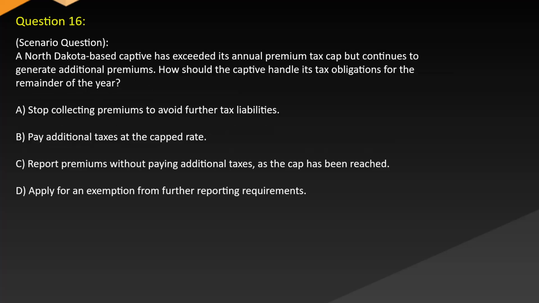Question 16. Scenario question: a North Dakota-based captive has exceeded its annual premium tax cap but continues to generate additional premiums. How should the captive handle its tax obligations for the remainder of the year? A. Stop collecting premiums to avoid further tax liabilities. B. Pay additional taxes at the cap rate. C. Report premiums without paying additional taxes as the cap has been reached. D. Apply for an exemption from further reporting requirements.